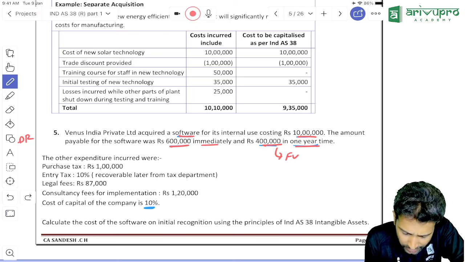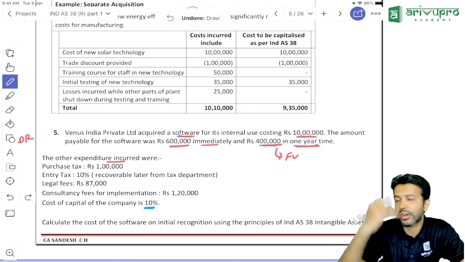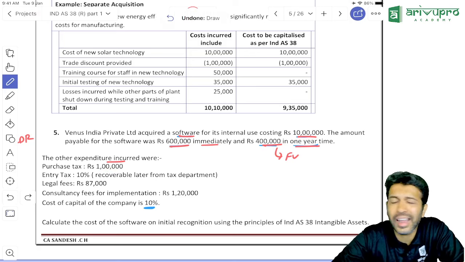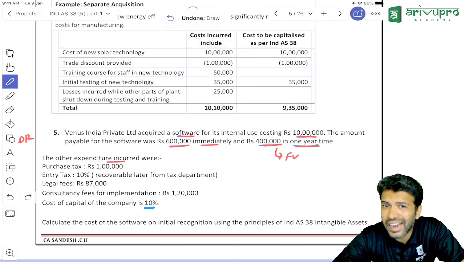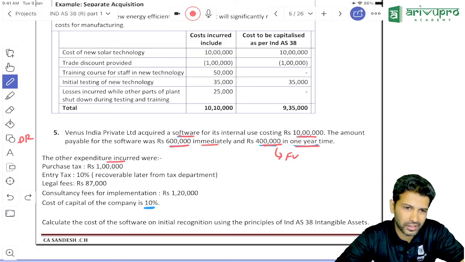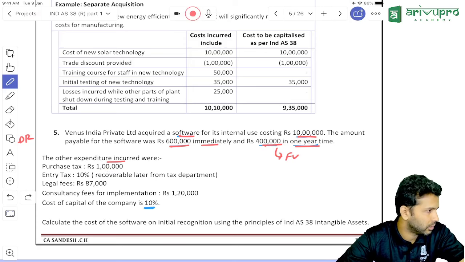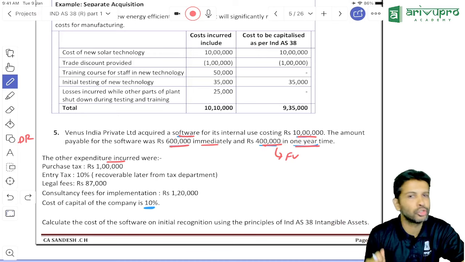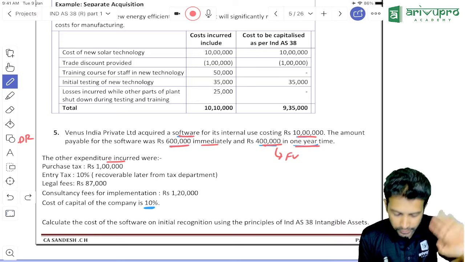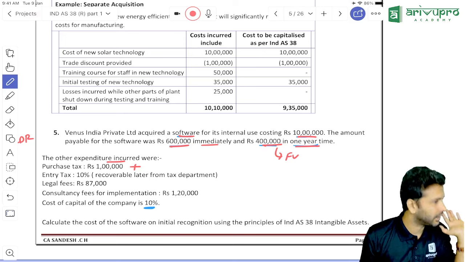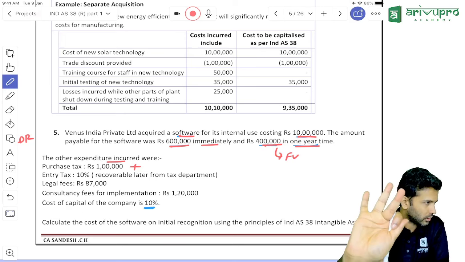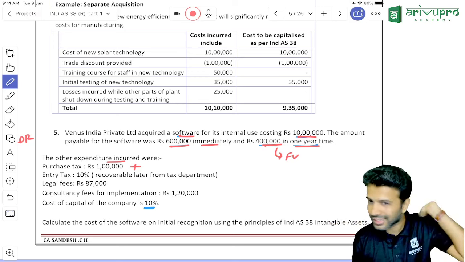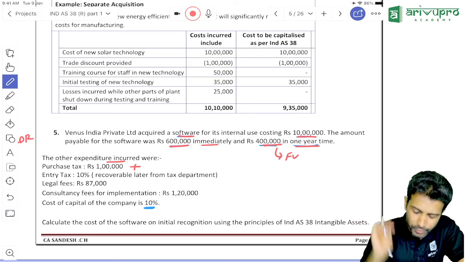Then they've given you other expenditure. Other than this purchase cost, we also have some other costs. Purchase tax. Sir, can I add tax? I can add, provided I cannot claim it back. ITC should not be available. It should be a non-refundable tax. Sir, if they don't give any information, always assume that the tax is non-refundable. If they don't give any information, then you always add it. Just a convention, no logic. Because ICAI solutions, the majority of them are framed keeping that as an assumption. I suggest you follow the same for the exam.